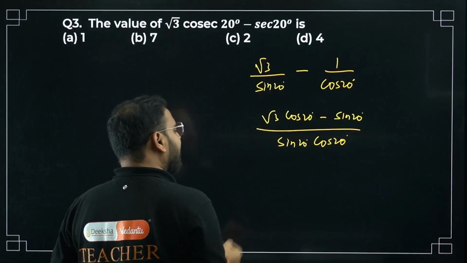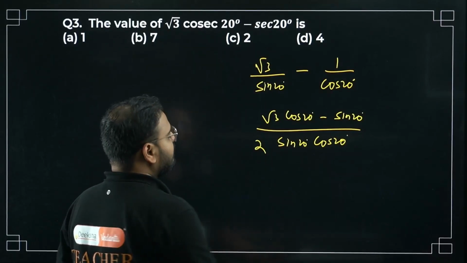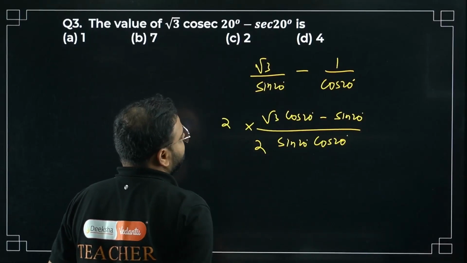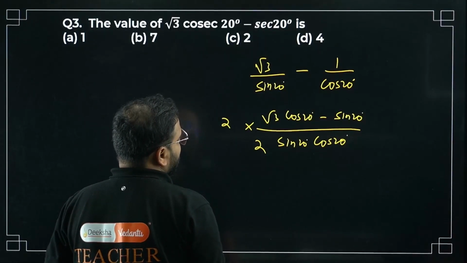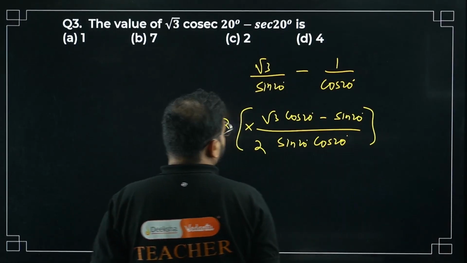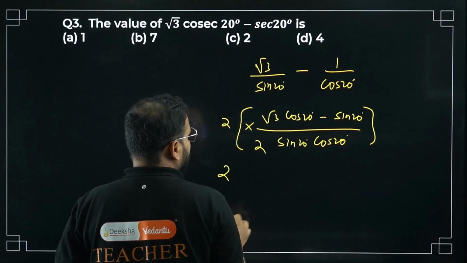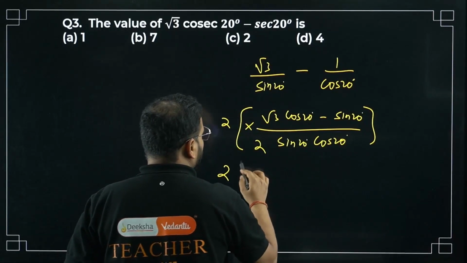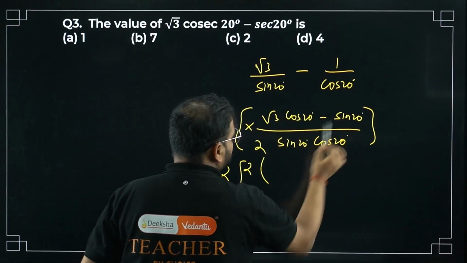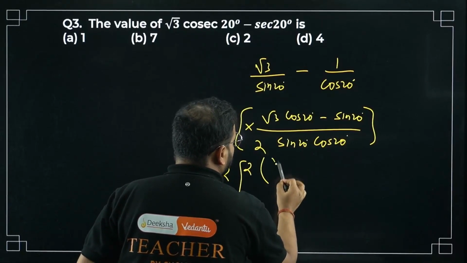If I had 2 over here, it will become the formula 2 sin a cos b. Multiplying 2 means multiply 2 over here. So I get so far like this only. Let's keep it like this only. I get here 2 outside. And one more thing I'm going to do. Multiply 2 over here, and in the bracket I'll divide everything by 2.